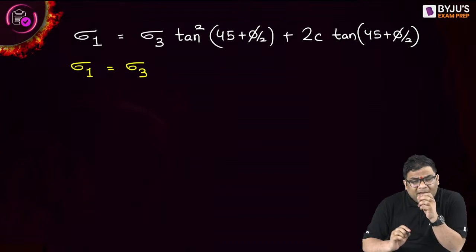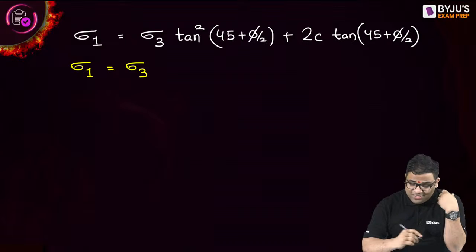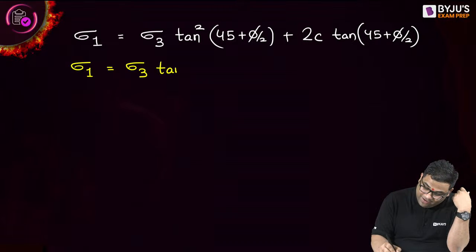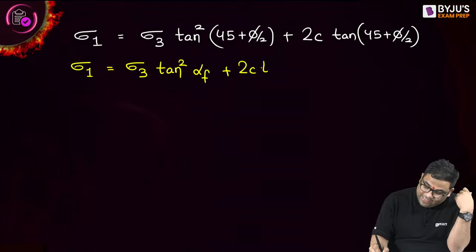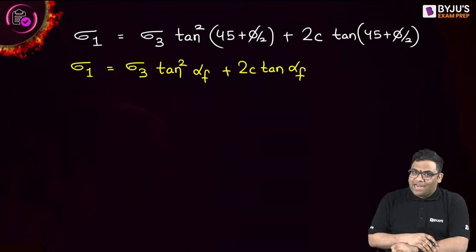You see, this 45 plus phi by 2 is alpha f. So I can write sigma 1 equal to sigma 3 tan square alpha f plus 2c tan alpha f. This form is a little easy to remember, right?